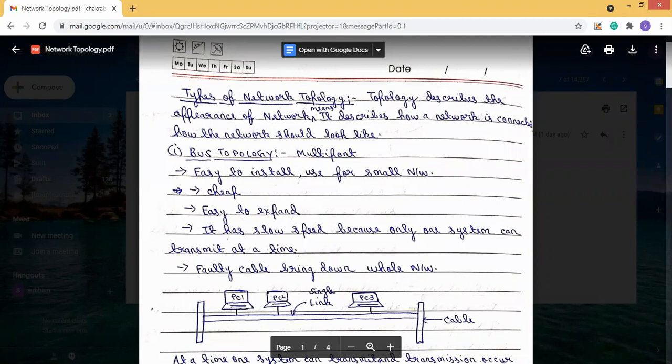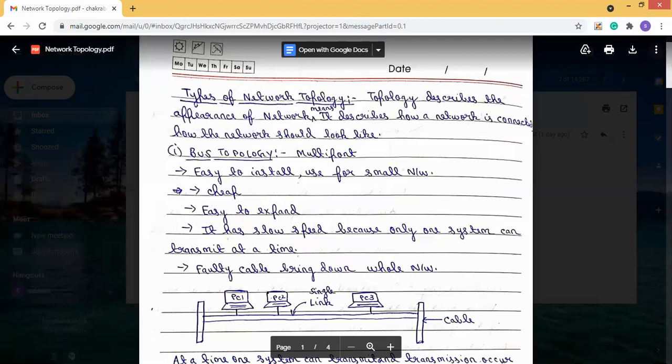When that system is transmitting, the other devices have to wait until the transmission is complete. After the transmission is complete, the other devices can transmit data. So at a time, only one system can transmit. That's why it is slow.